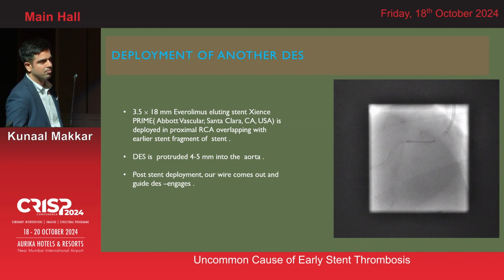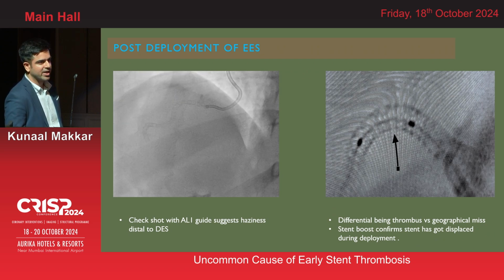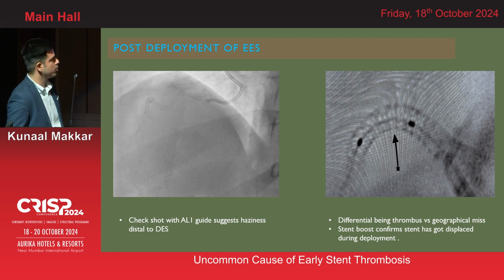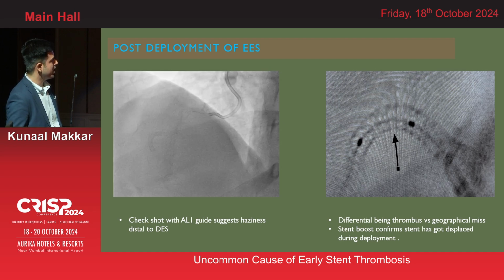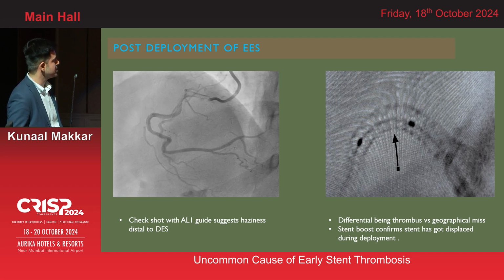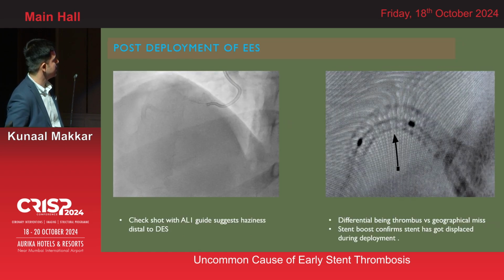To our bad luck, post the deployment, the wire came out and the guide disengaged. So we again had to re-engage, this time with the AL1 catheter. By this time his angina had settled and hemodynamics had improved, so we were reasonably calmer. There was a distal haziness in the stent that we had deployed. So we were left with two options: either there was a thrombus or a geographical miss while deploying the stent. We again wired it and used the stent boost that was available to us, and we confirmed that there was a geographical miss present at this point.